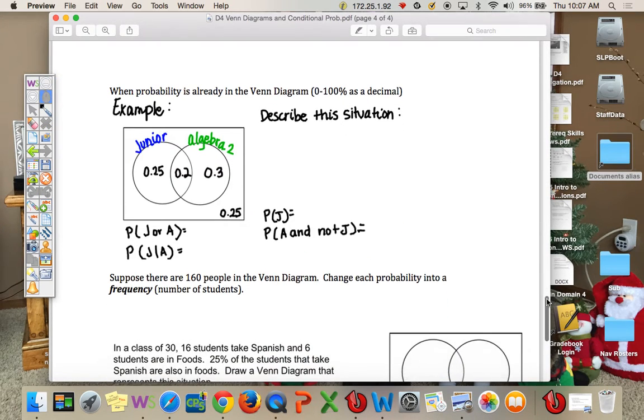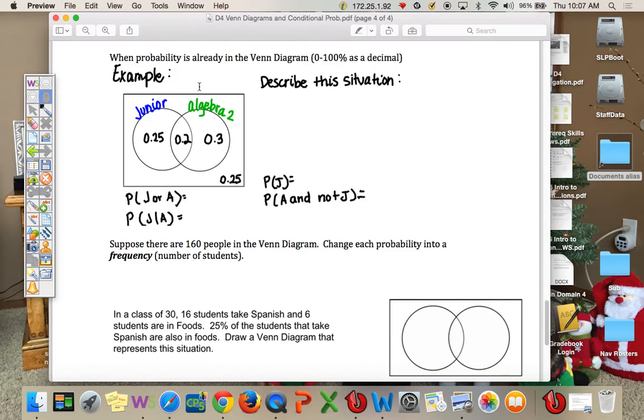Okay, so sometimes Venn diagrams already have things as decimals. So here's an example of a certain group of kids. 25% are juniors that don't take Algebra 2. 20% are juniors that take Algebra 2. 30% are in Algebra 2 that are not juniors, and there's 25% that are not juniors and not in Algebra 2. So that's how you can describe the situation.